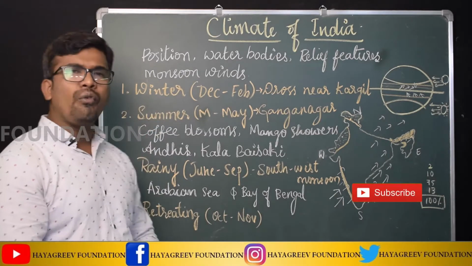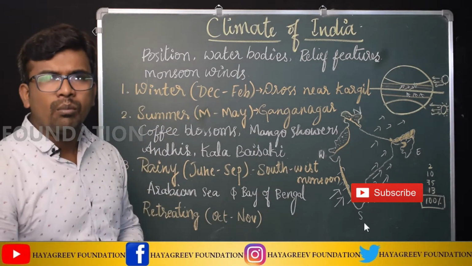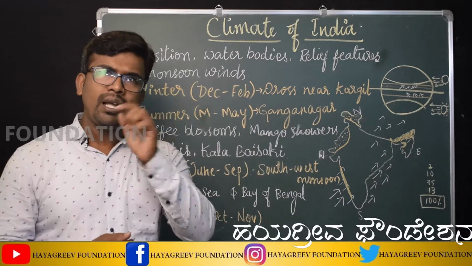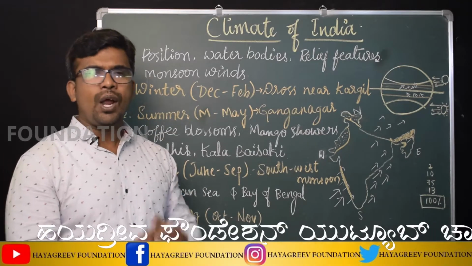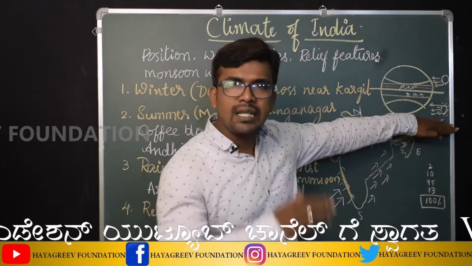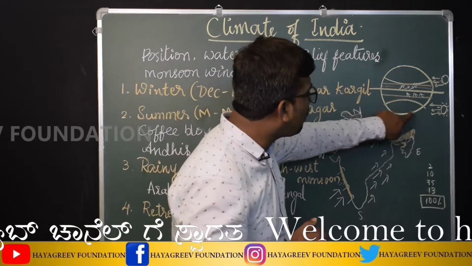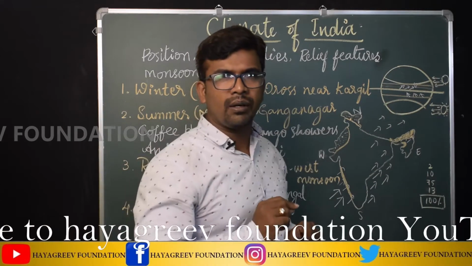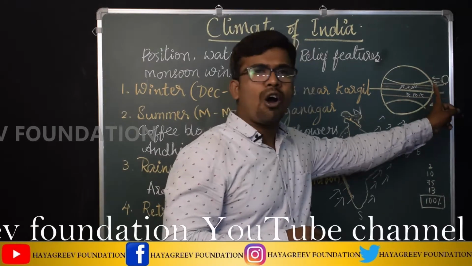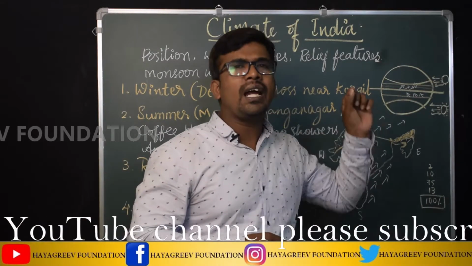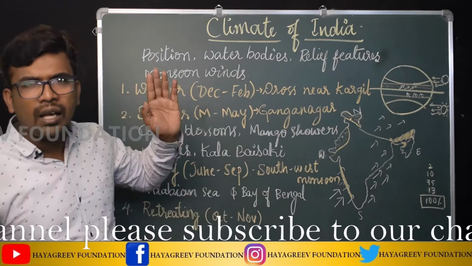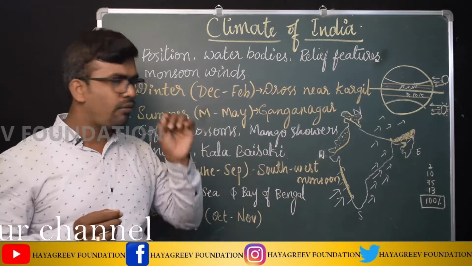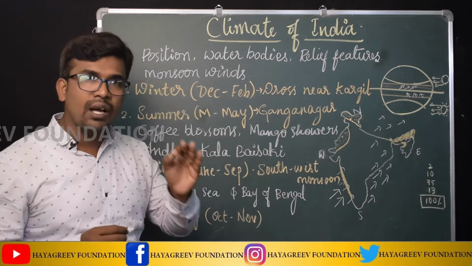The very first one is the winter season. During the winter season, in the northern hemisphere including India, temperature will decrease. What is the reason for this? During this time, the sun is over the southern hemisphere, so the southern hemisphere receives the vertical rays and will have summer season. The northern hemisphere receives oblique rays, so because of this, temperature decreases in India, and in the whole northern hemisphere. That is the main reason.